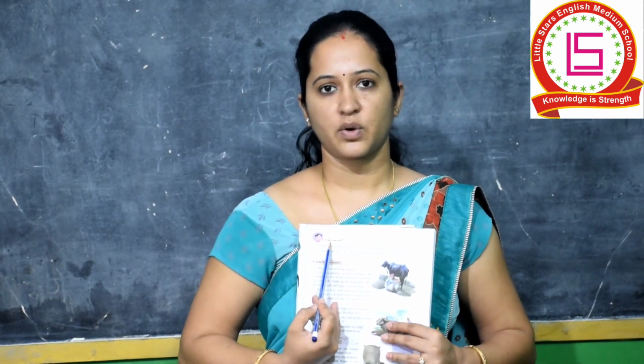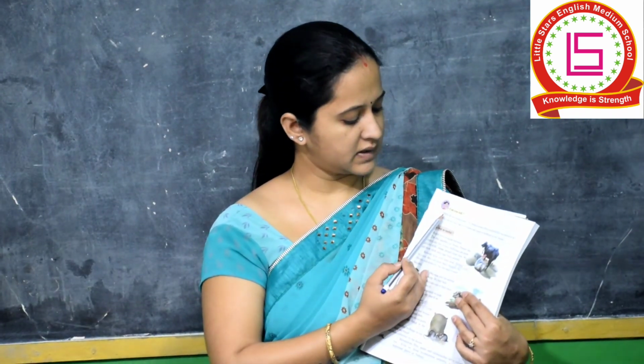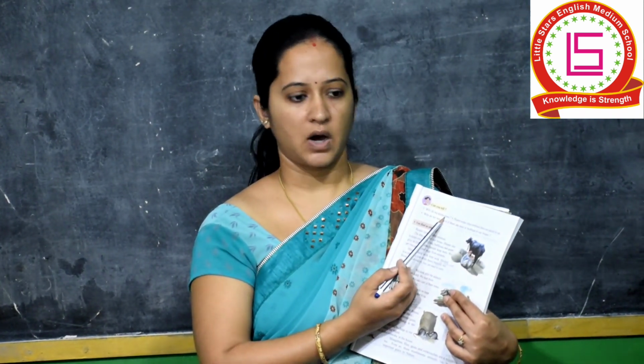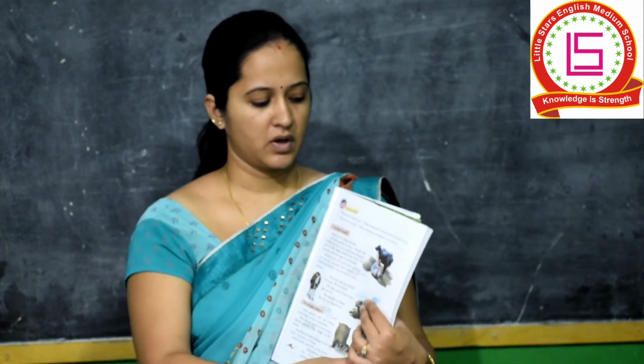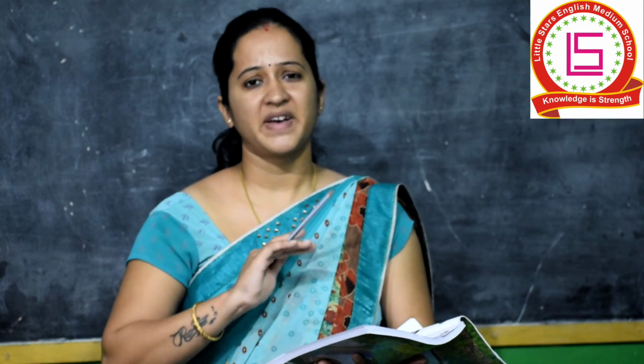And also on page number 9, see at the top, can you tell? Why do we keep cows? Name some of the other animals that are useful to us. Why do we not like it if there are mice or bedbugs in our house? Okay, these questions are very simple, they have very small answers.